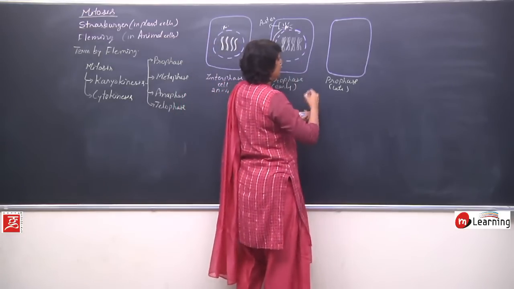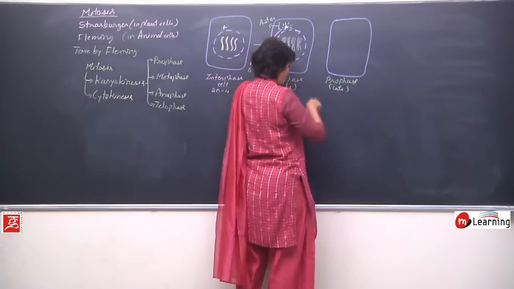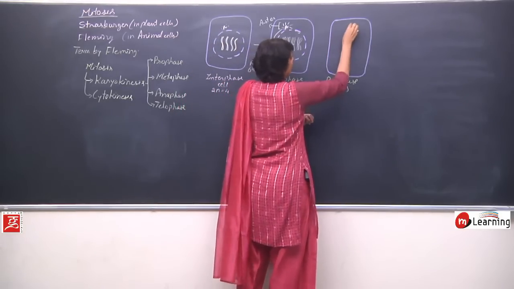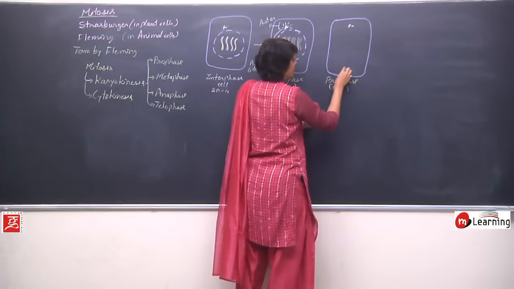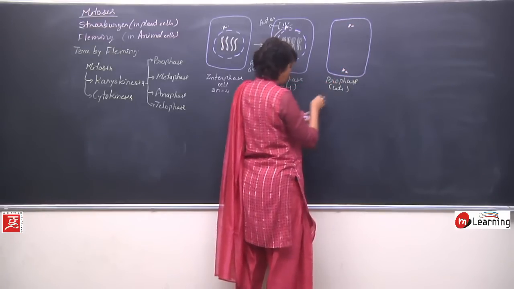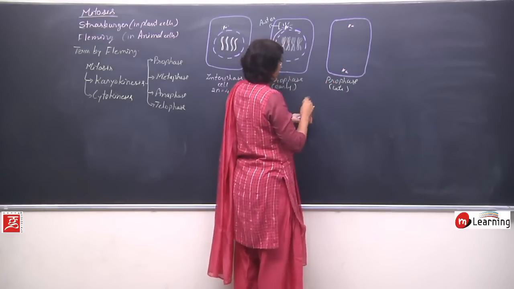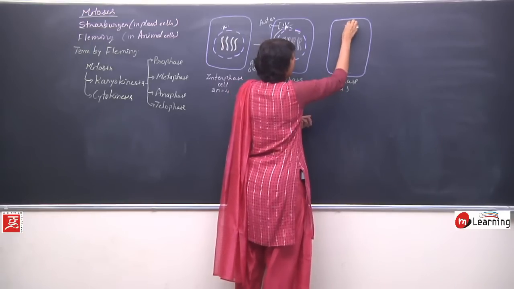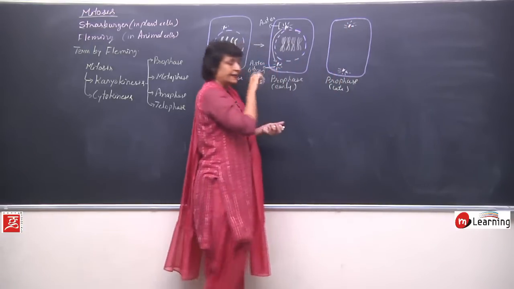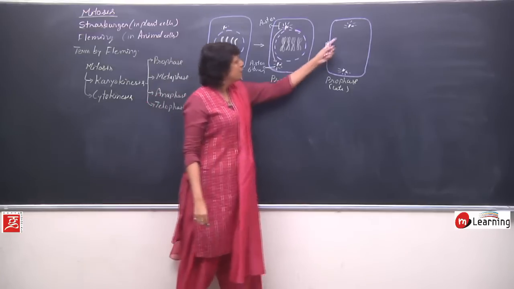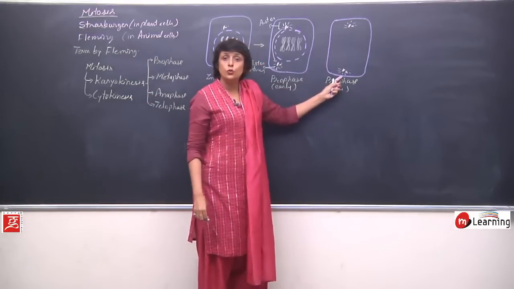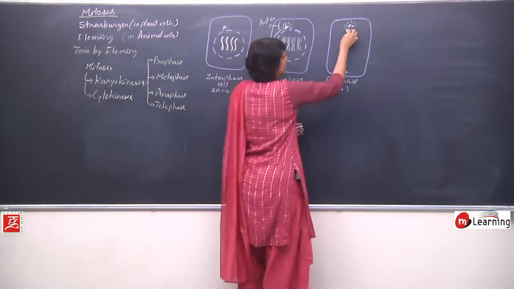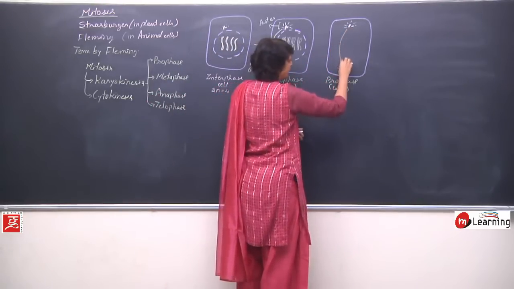So now what is visible is the 2 asters, one at one pole, the other at the other pole, the aster rays, and there are some more fibers which appear between these 2 centrioles. So these fibers, they extend.